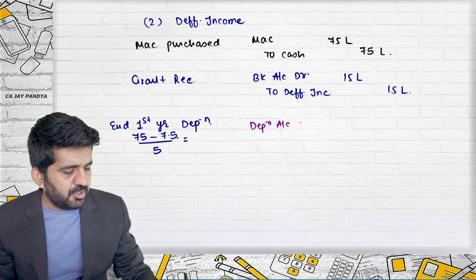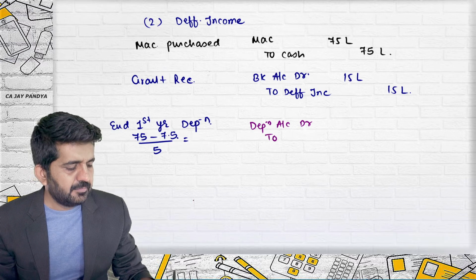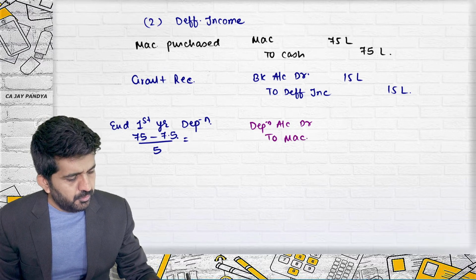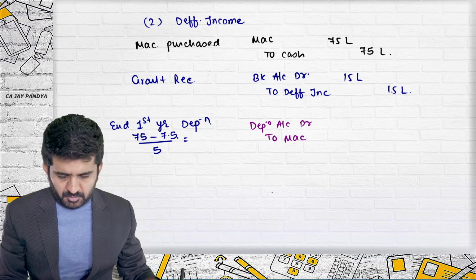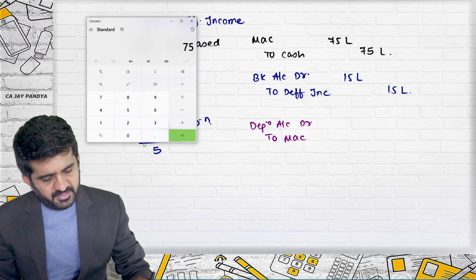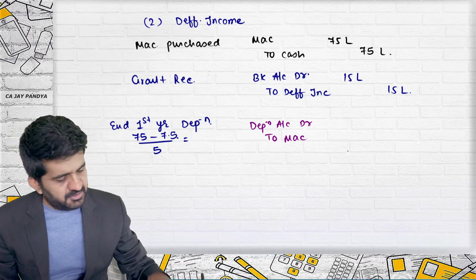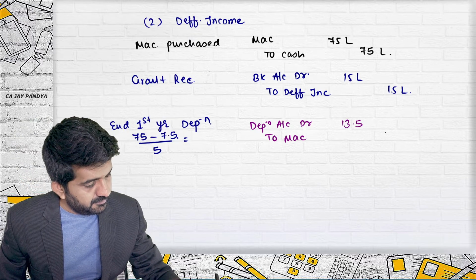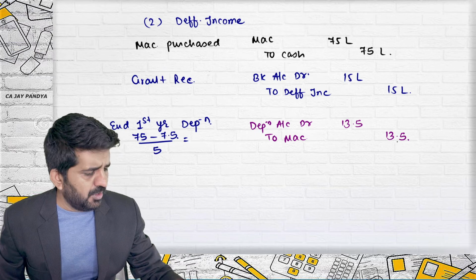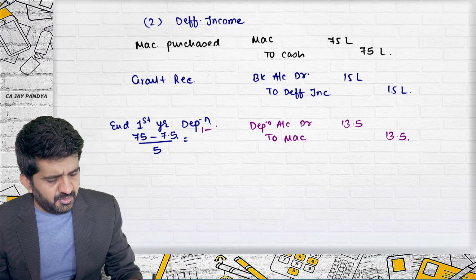Depreciation account debit to machinery, 13.5 lakhs, every year from 1 to 5 years.